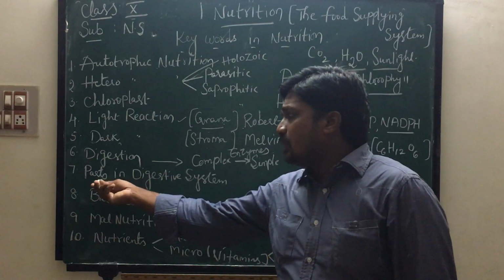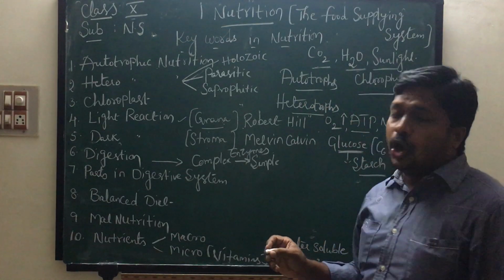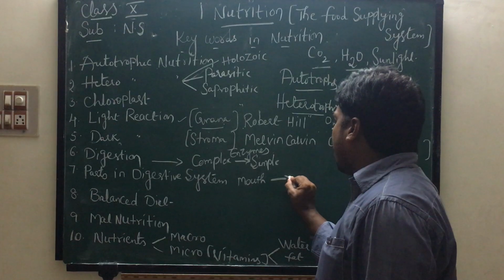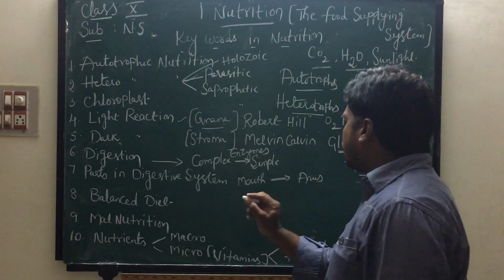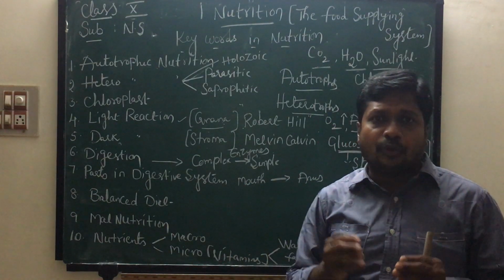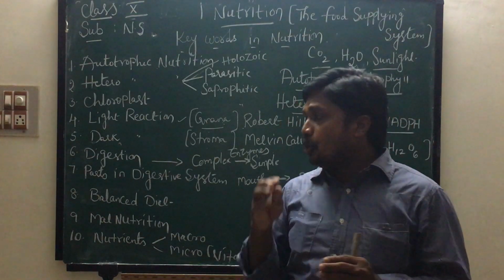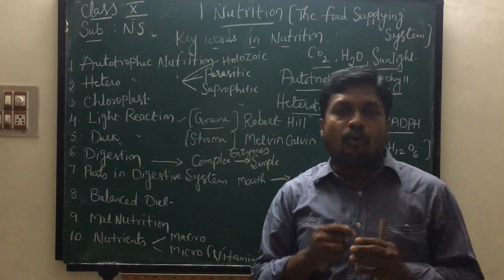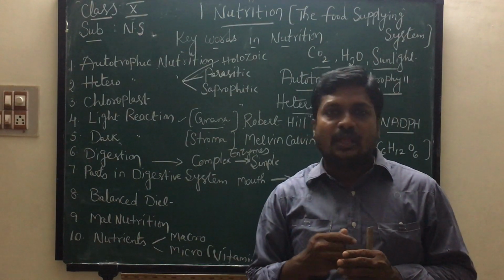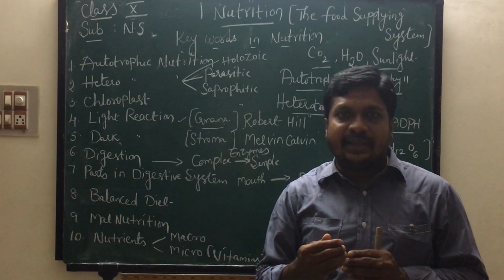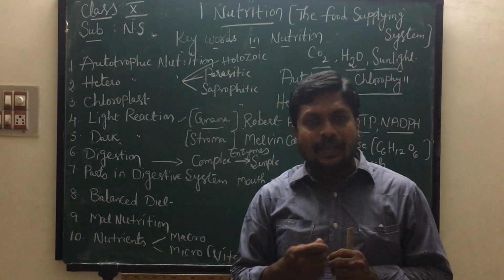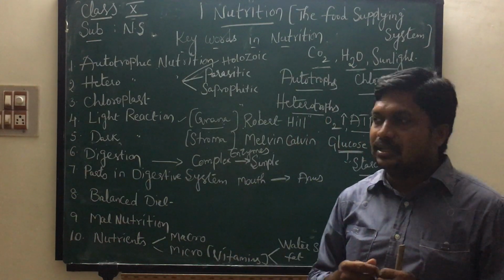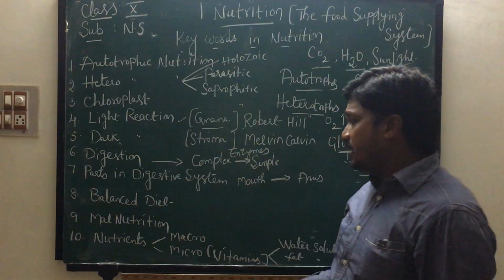Let us discuss the parts of the human digestive system. Already we learned the human digestive system starts from the mouth and ends with the anus. The mouth opens into the oral cavity or buccal cavity. Next, esophagus, stomach, duodenum, small intestine, large intestine, rectum, anus. These are the parts of the human digestive system.